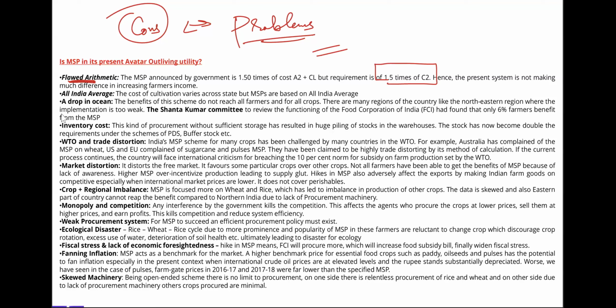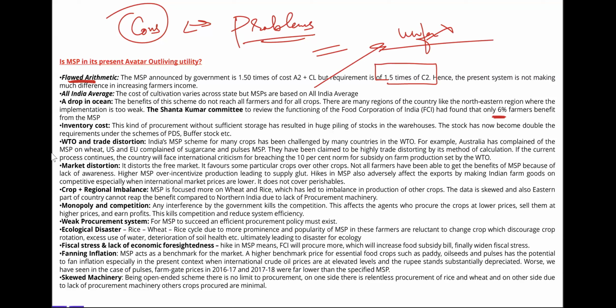All India average: the cost of cultivation varies across states. कर्नाटका में कुछ और है, हिमाचल प्रदेश में something else. So how can you determine a uniform MSP for the country? This is not justified. So the all India average does not match. A drop in the ocean: as per the Shanta Kumar committee, only 6% of farmers are benefiting from the MSP. बाकी farmers कहाँ? So this is not in true spirit helping all the small and marginal farmers of our country.